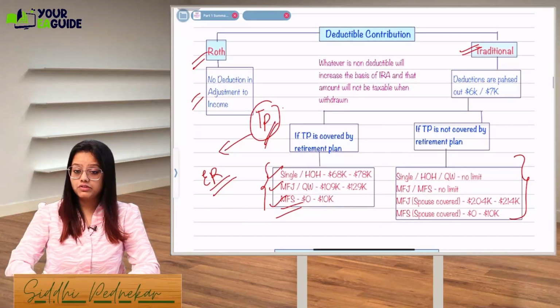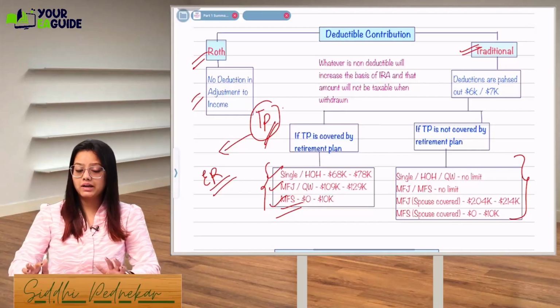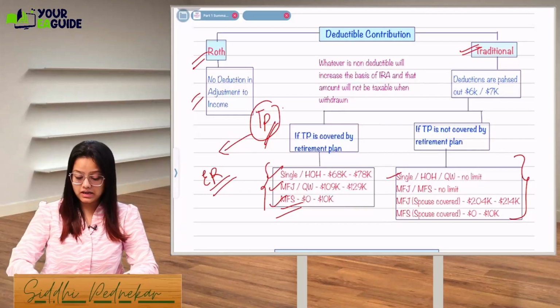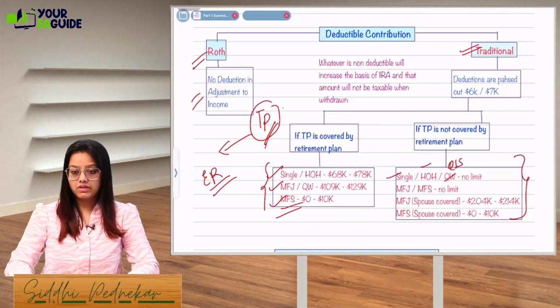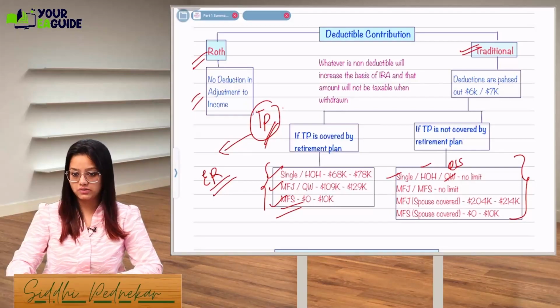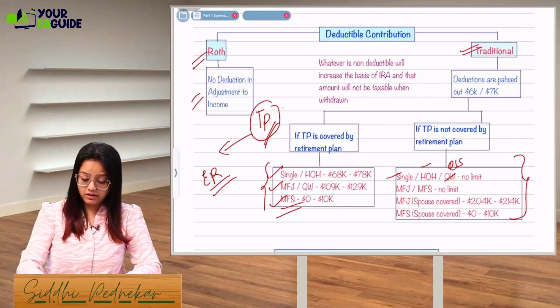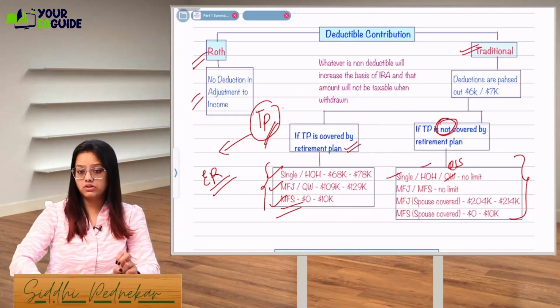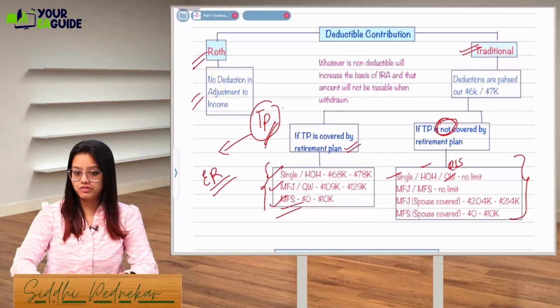Now if the taxpayer is not covered by the retirement plan, and if he's single, HOH or qualifying surviving spouse, then there is no limit. There is no limit in taking the deduction. You can take the whole 6,000, 7,000 as a deduction. Same way if you're an MFJ or MFS, there is no limit if you are not covered by the retirement plan. See, when you're covered, you can't take the double benefit. That's why they have given you the phase out limit.